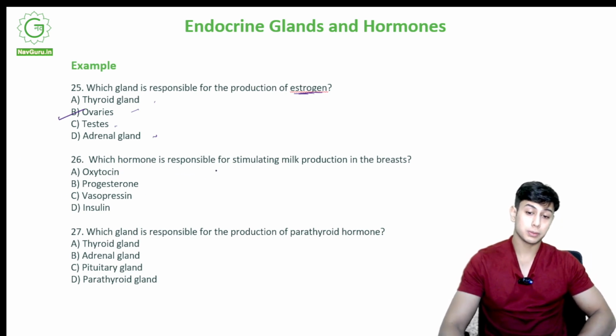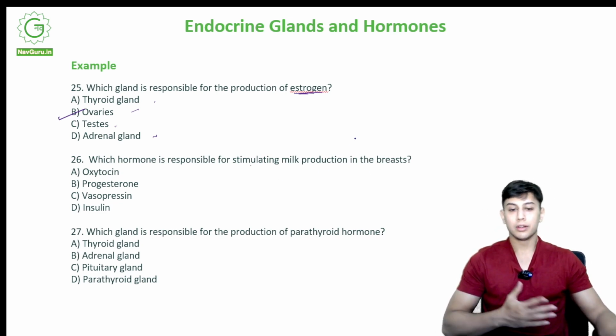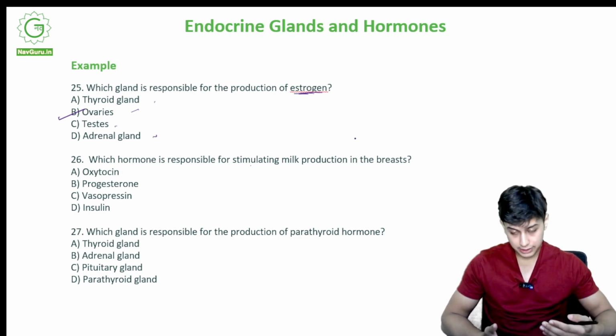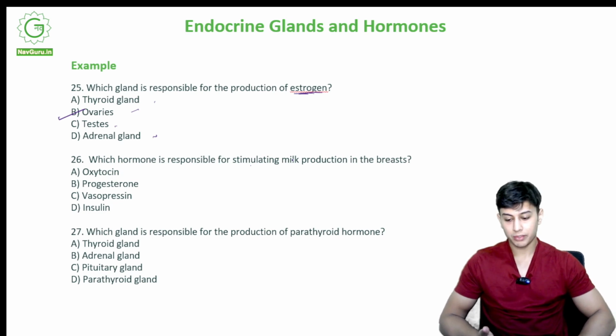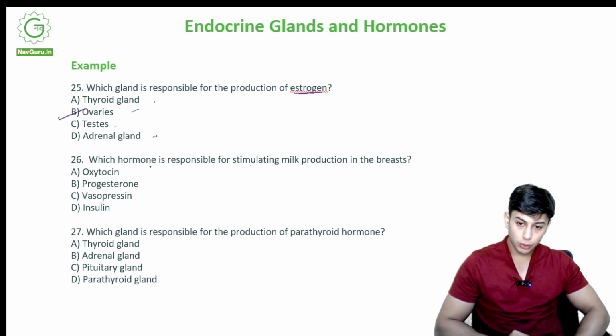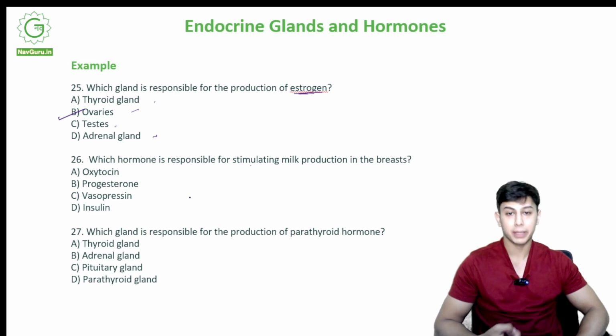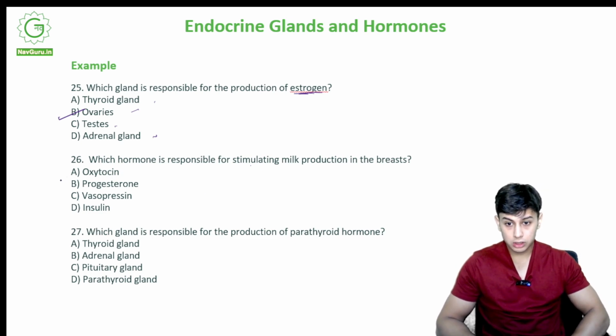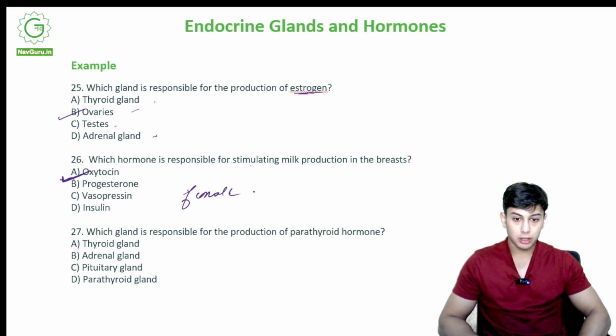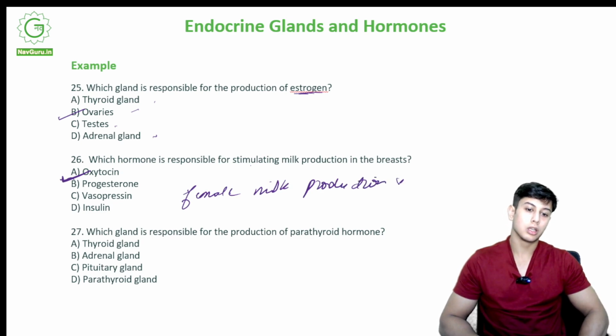Which hormone is responsible for stimulating milk production in the breast? When a female is pregnant, with a baby, in its gestation period, it will stimulate milk. Now, for production of milk, which hormone is responsible? Since it is a female characteristic, which of these hormones will be responsible for making milk in the breast? So the correct option would be A, oxytocin, for female milk production in breasts.